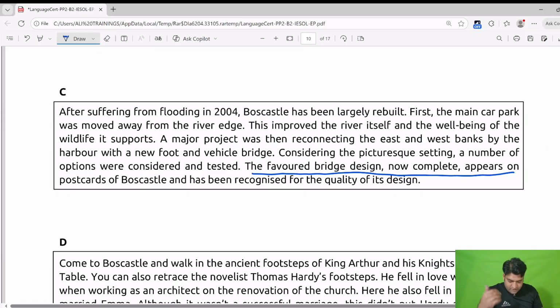we will read again from the beginning. After suffering from the flooding in 2004, Boscastle has been largely rebuilt. First, the main car park was moved away from the river. They first moved the car park from the river edge. This improved the river itself and the well-being of the wildlife it supports. A major project was then reconnecting the east and west banks by the harbor with a new foot and vehicle bridge. Considering the picturesque setting, a number of options were considered and tested. Yes, this is the answer. A number of options were considered and tested. That's why it has a long process.